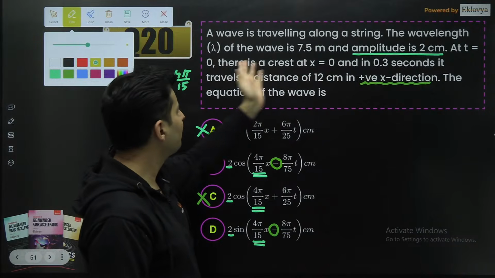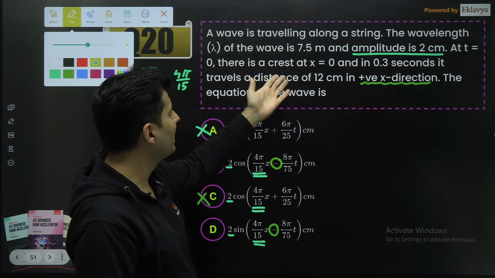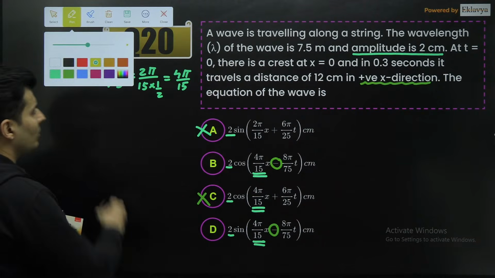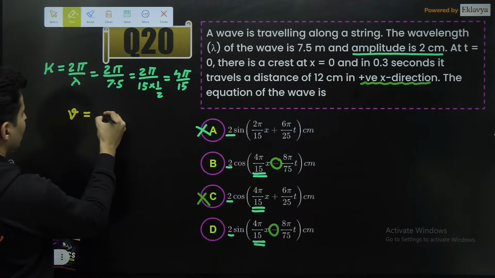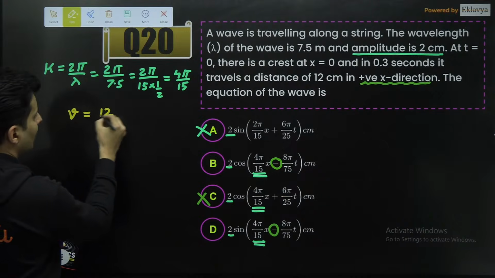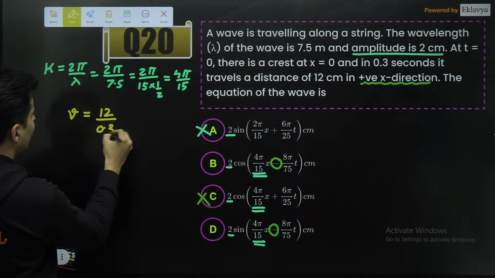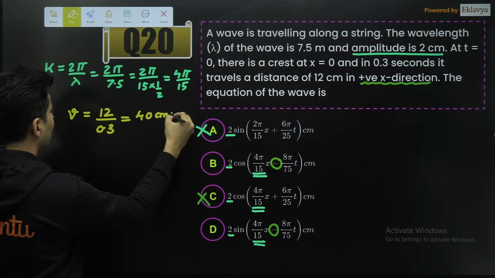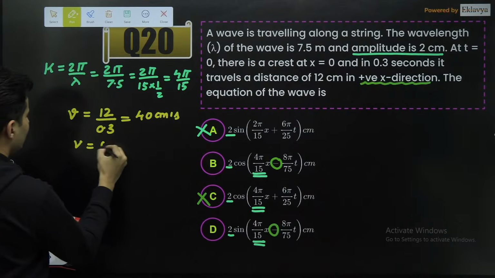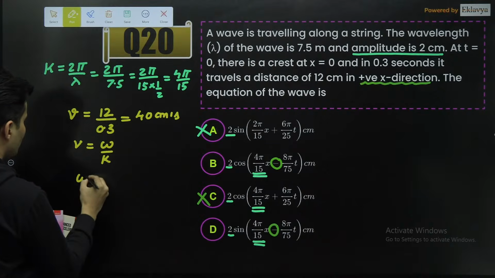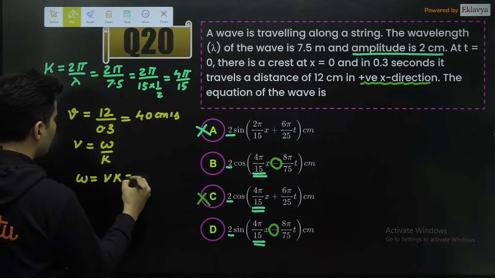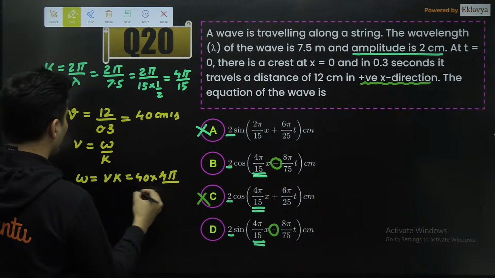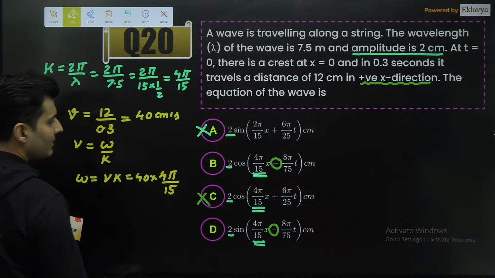You will basically find out omega. And in 0.3 second, it is traveling a distance of 12 centimeters. So velocity is distance, which is 12 in 0.3, guys. So 12 by 3 is 4. So this will be 40 centimeters per second. And velocity is nothing but omega by k. So omega is Vk. So V is 40, k is 4 pi by 15, guys. Yep.